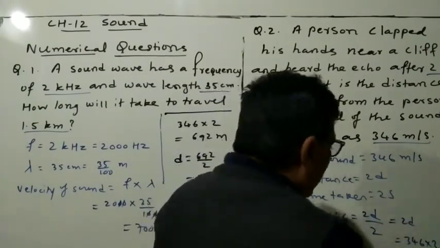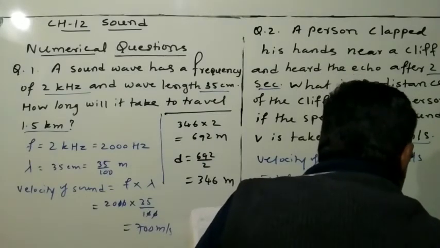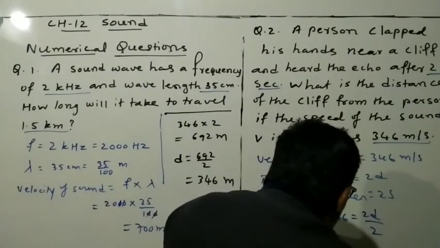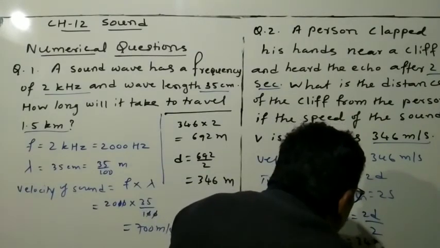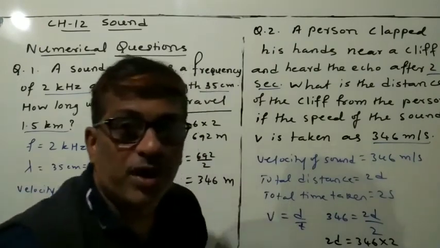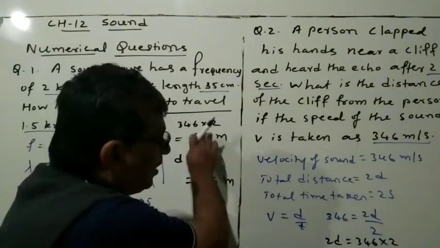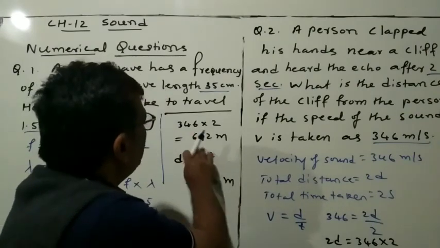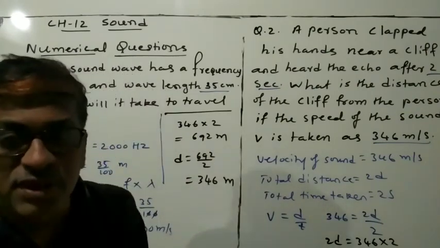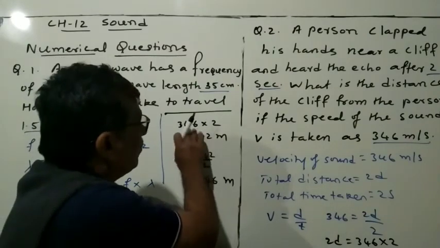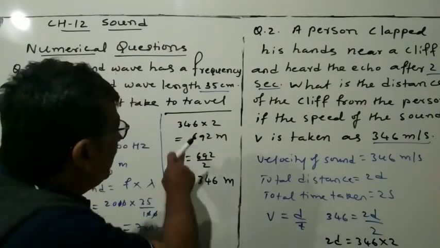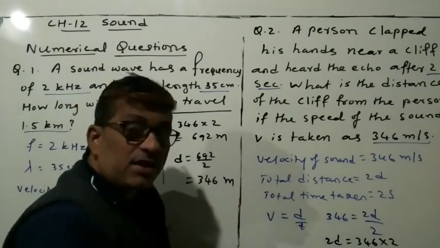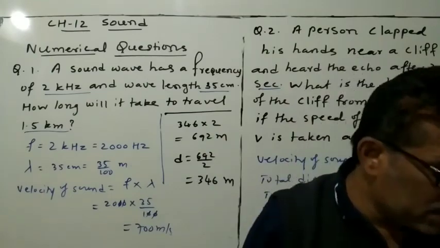So I will write it like this: 2d is equal to 346 multiplied by 2. The answer you will get is 692 meters. After the multiplication, you find the d value: 692 upon 2. So then 346 meters. That is the distance.